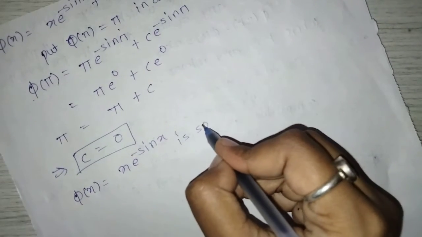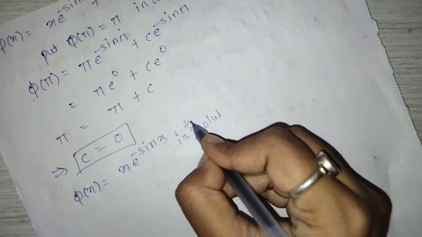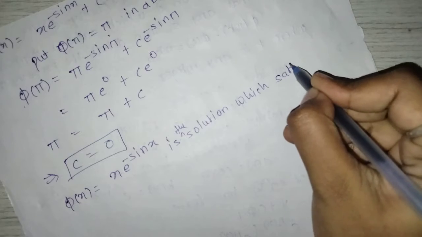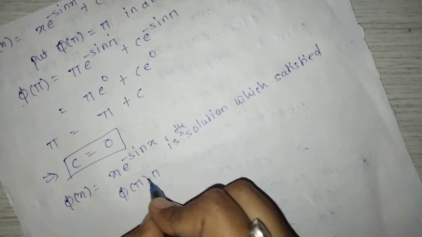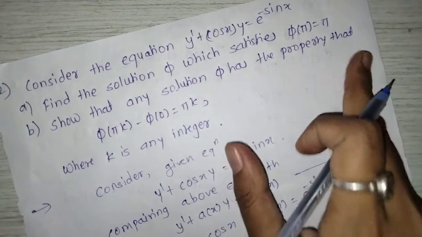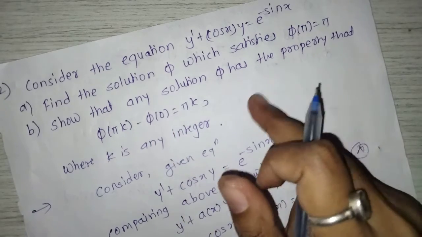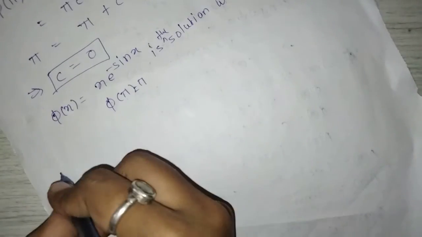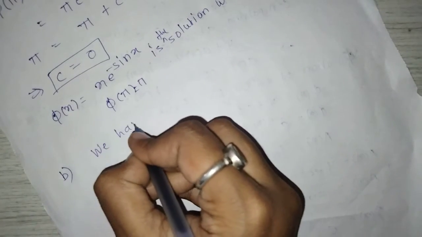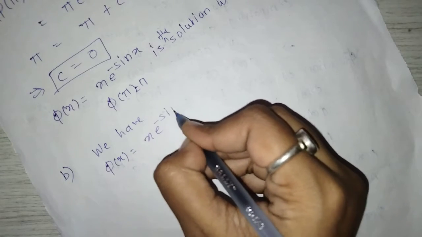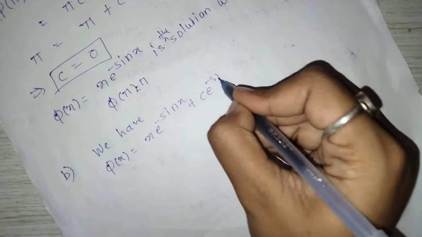This is the solution which satisfies the condition phi of pi is equal to pi. Now second, show that any solution phi has the property that phi of pi k minus phi of 0 is equal to pi k, where k is any integer. Now for the second, we have the solution phi of x is equal to x e raised to minus sin x plus c into e raised to minus sin x.